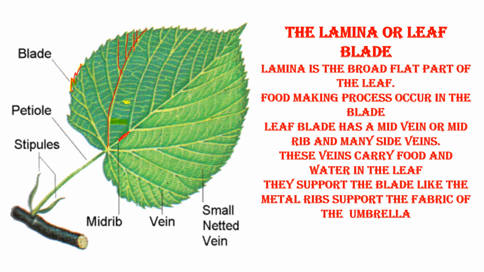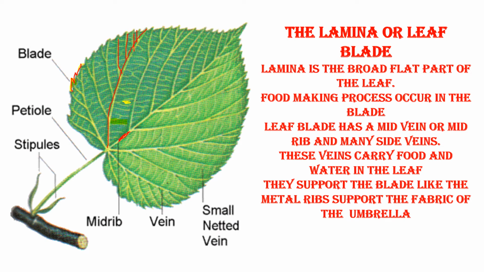For example, when you take an umbrella in your house, Nana, when you open the umbrella, inside you have a frame of aluminium, small wires, small strings. On that, the cloth of the umbrella is set up. In the same way, these veins are those aluminium spokes, and the cloth is the green lamina area of the leaf. Okay, Nana?